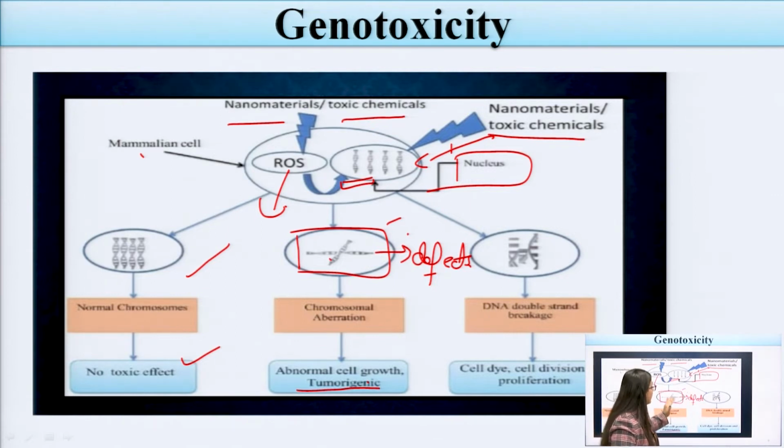Third one is DNA double stranded breakage. I have told you that DNA is double stranded. As we all know, DNA is double stranded. If there is a breakage in the double strand, this will produce cell death, cell division and proliferation. After proliferation, cell death or necrosis may occur, or further, cancer can be seen in that individual.